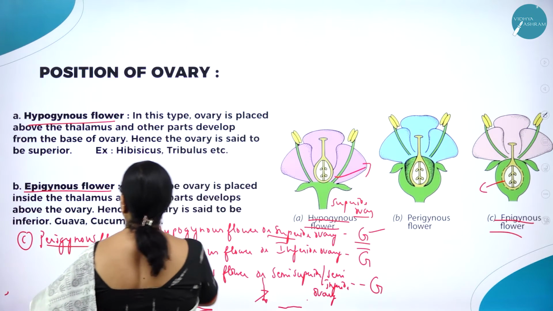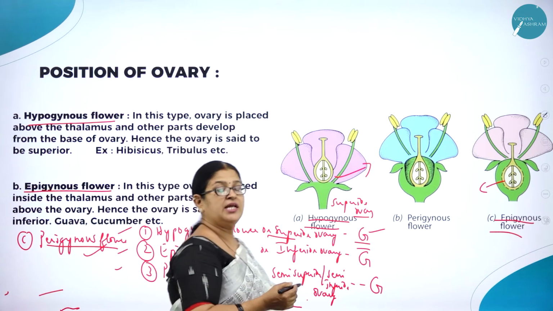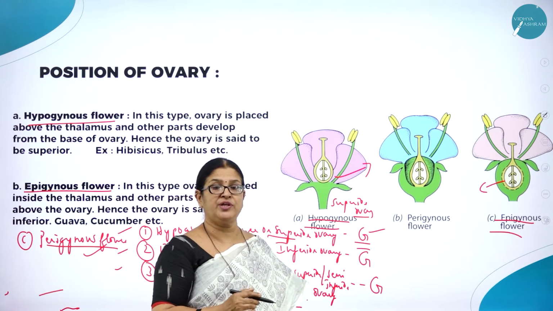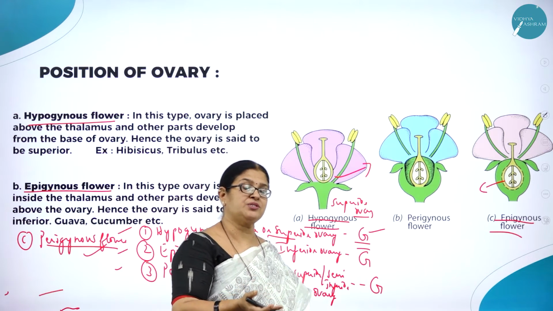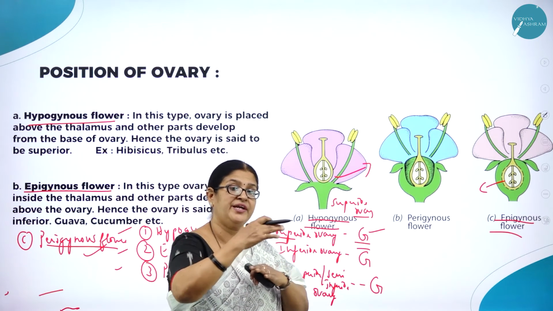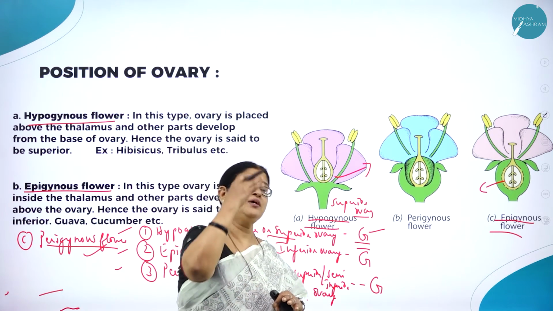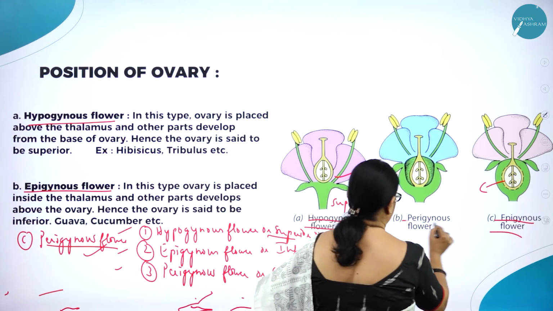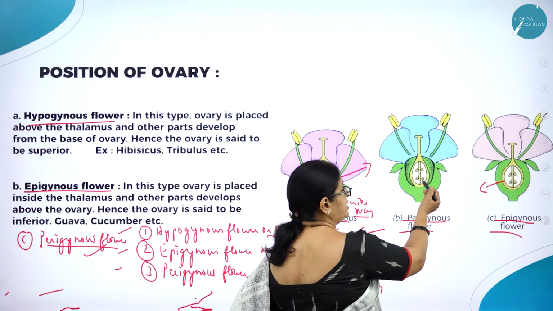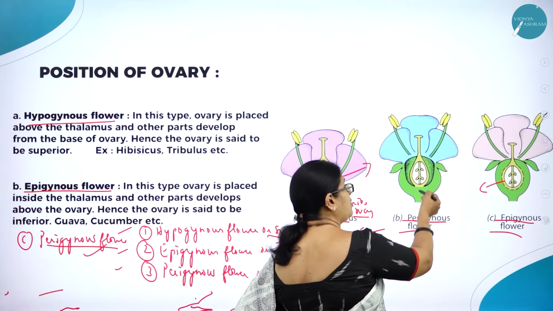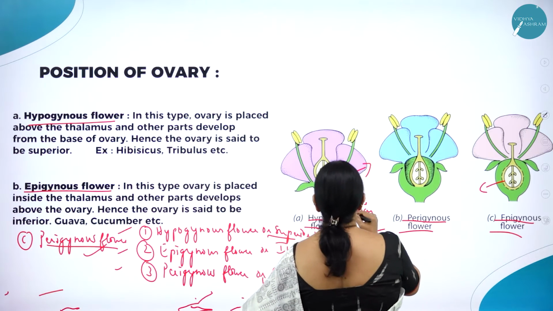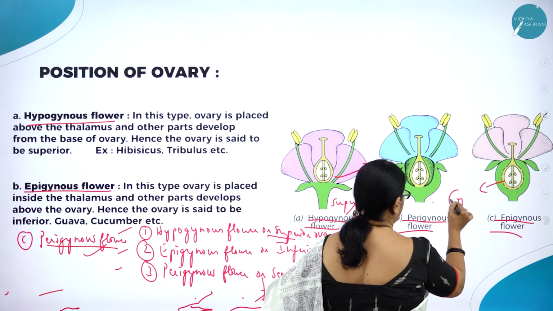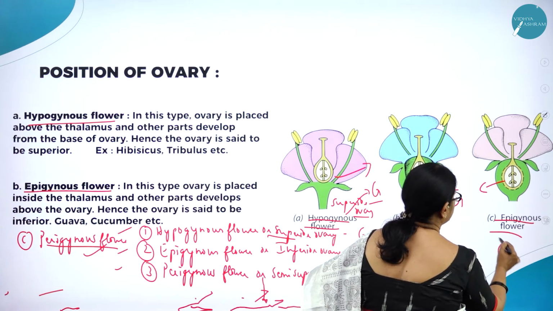Now, what is this third one, perigynous ovary? Neither above nor below the thalamus. If the position of the ovary is neither above the thalamus nor below the thalamus, it is intermediate, in between above and below, it is called perigynous flower. Here you can see the position of the ovary, neither below nor above. And what is the symbol you write for this? G bar down. Here you write G bar like this. Here you write G bar above.